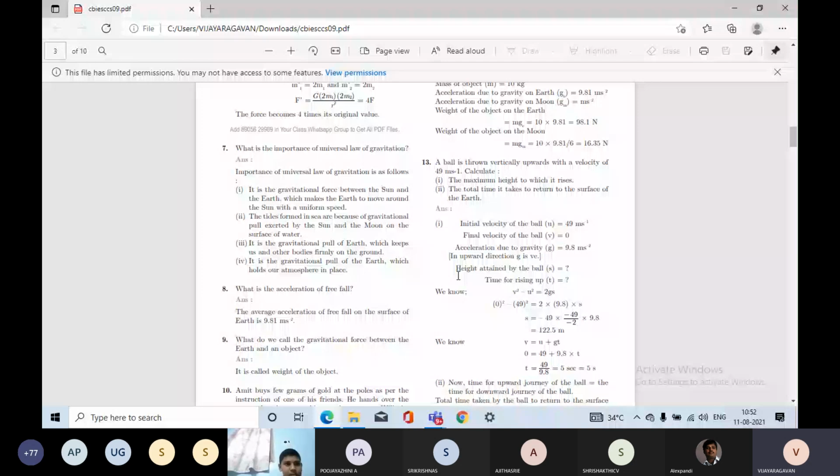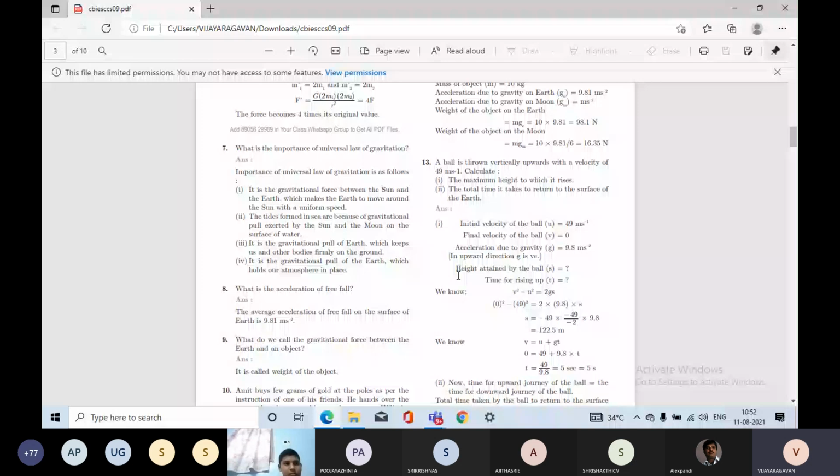Every object in the universe responds to this law of gravitation. So Newton's universal law of gravitation is the same all over, in all the places.